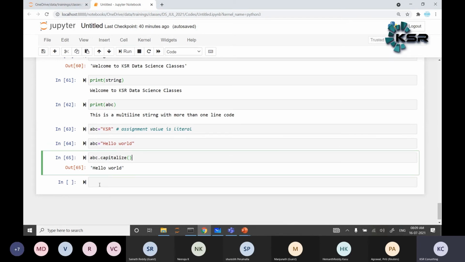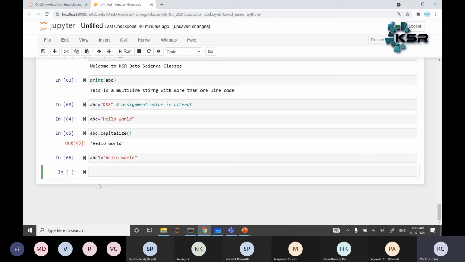For example, abc1 is equal to hello world. Now, abc1: is the start of the string a small letter or a capital letter? Small letter. abc1 dot capitalize. What about it now?